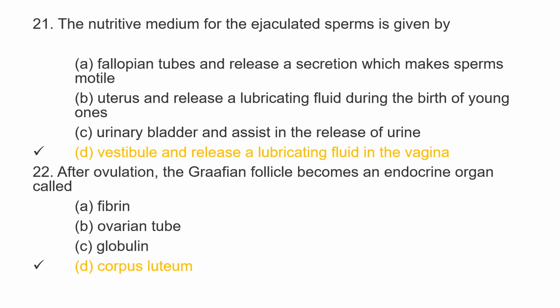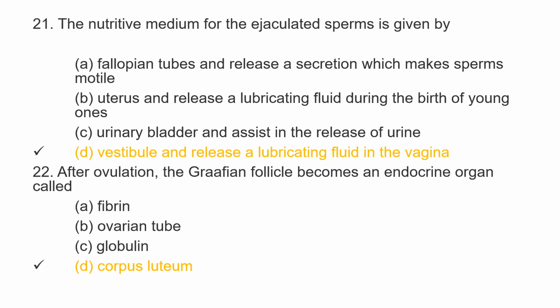The 21st question is, the nutritive medium for the ejaculated sperm is given by option A, fallopian tubes and release a secretion which makes sperm motile, option B, uterus and release a lubricating fluid during the birth of young ones, option C, urinary bladder and assist in the release of urine. Option D, vestibule and release a lubricating fluid in the vagina. And the correct option is option D, vestibule and releasing a lubricating fluid in the vagina.